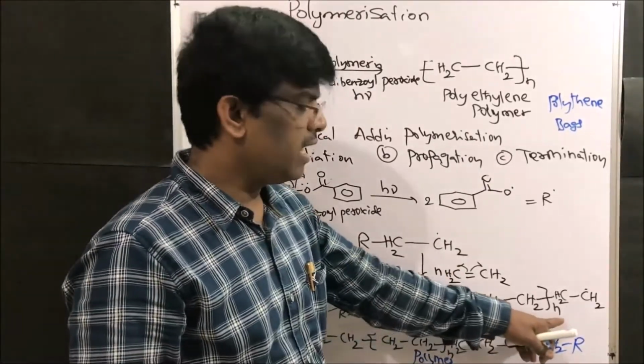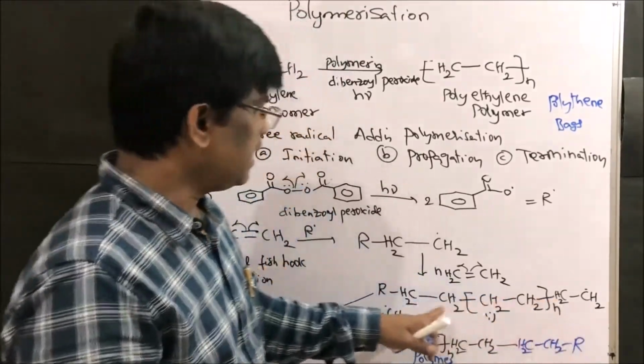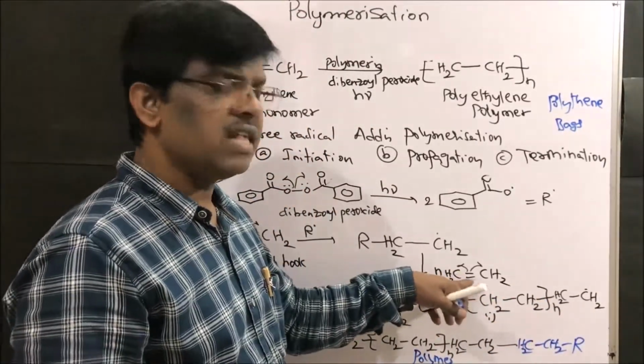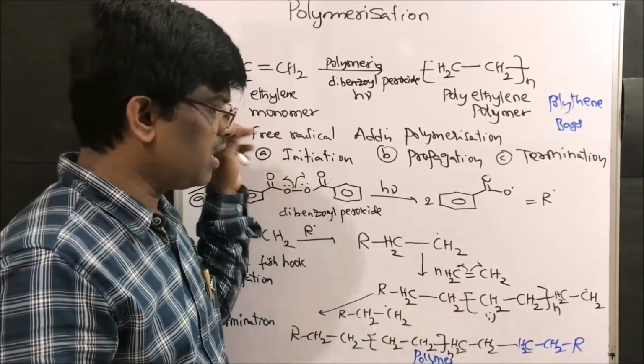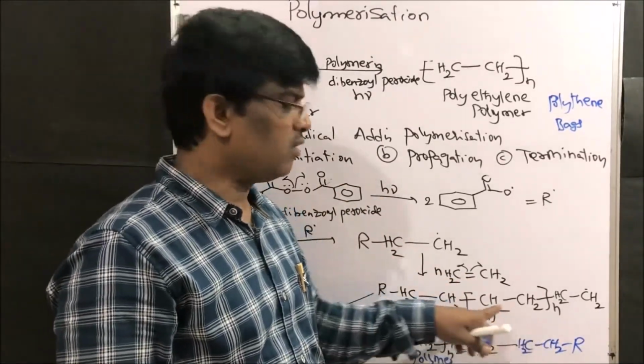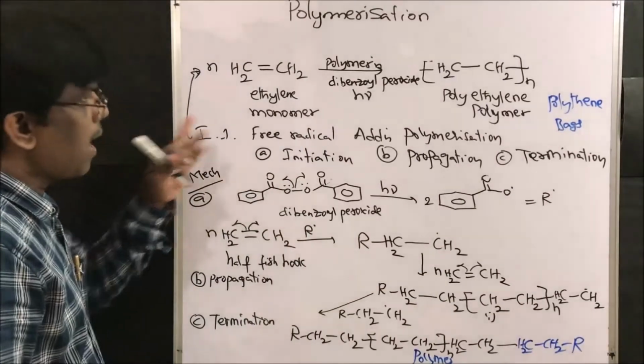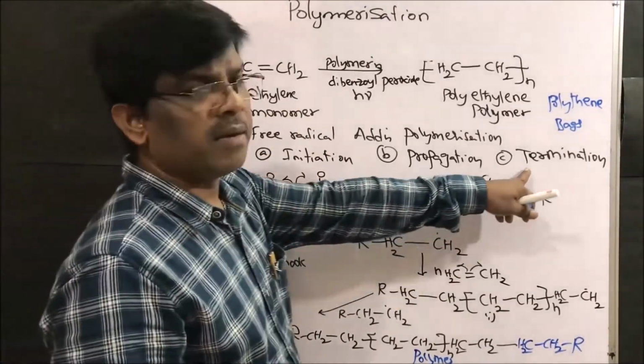How many times? N number of times, until the ethylene molecules in the reaction mixture are completely consumed. This is the propagation step. Then how to terminate?